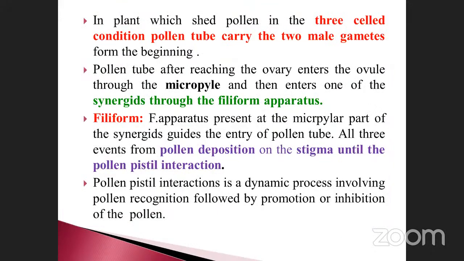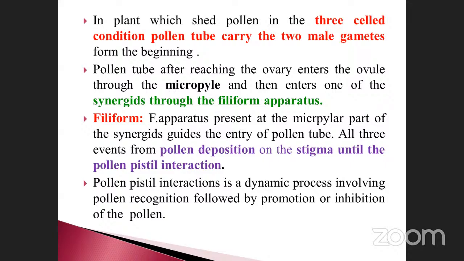So we will finish it at this point. In plants where pollen is shed in the three-celled condition, that means the pollen contains two male gametes and one vegetative cell, so the pollen tube carries the two male gametes from the beginning. After reaching the ovary, the pollen tube enters the ovule through the micropyle. The micropyle is nothing but a small opening, where the integument is absent. That opening is called the micropyle.